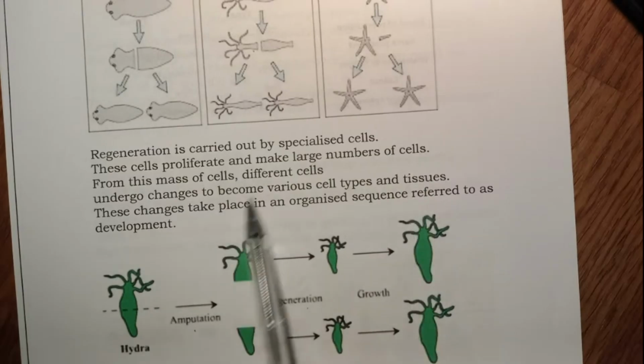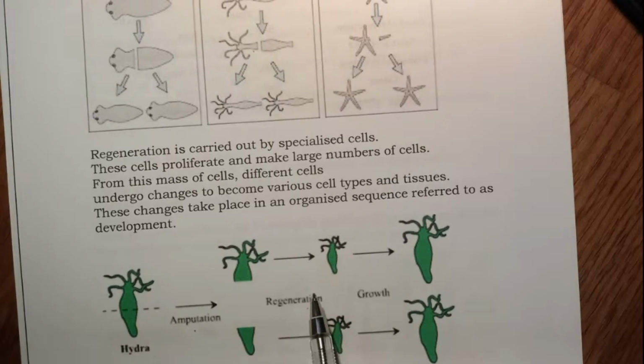The mass of these cells undergoes changes, and that gives rise to various types of cells and tissues. And then these changes take place in an organized sequence in a process called development. So the whole process after amputation is called development.